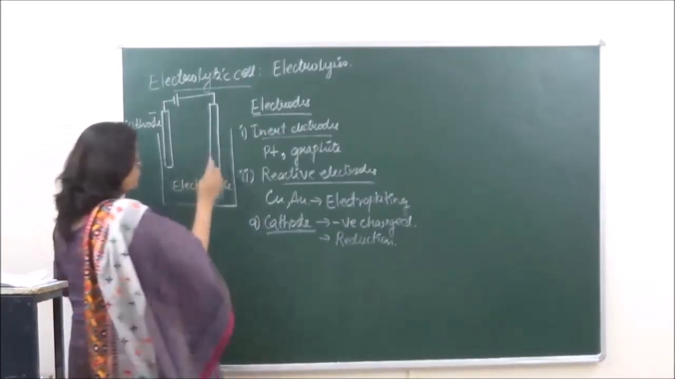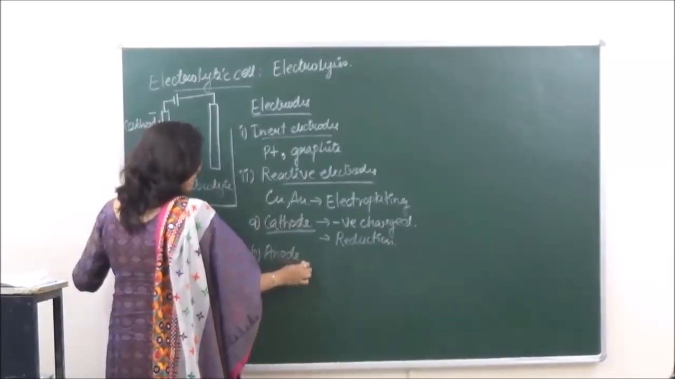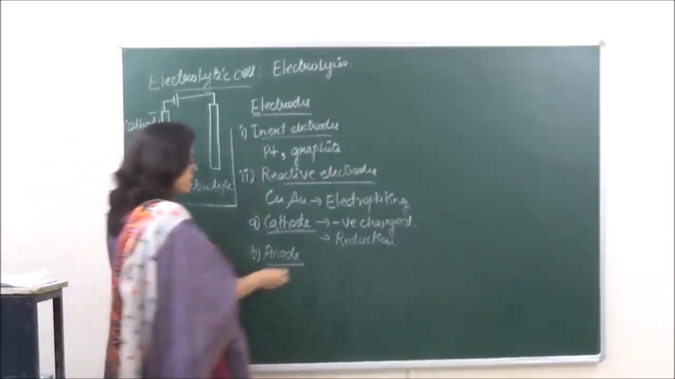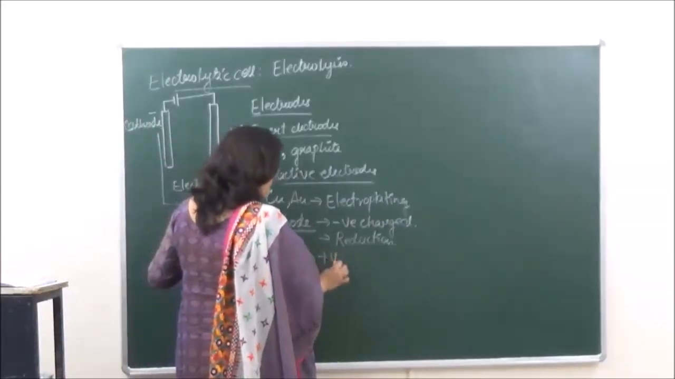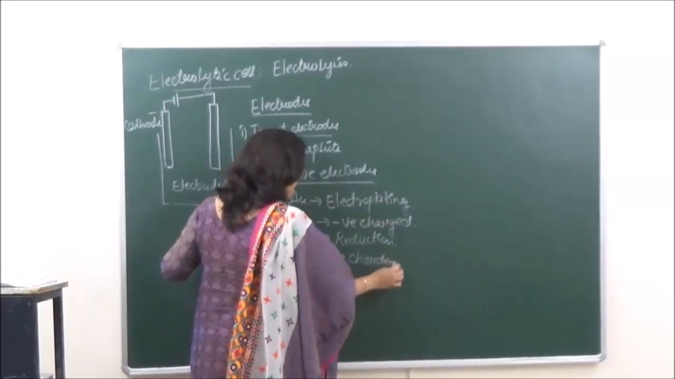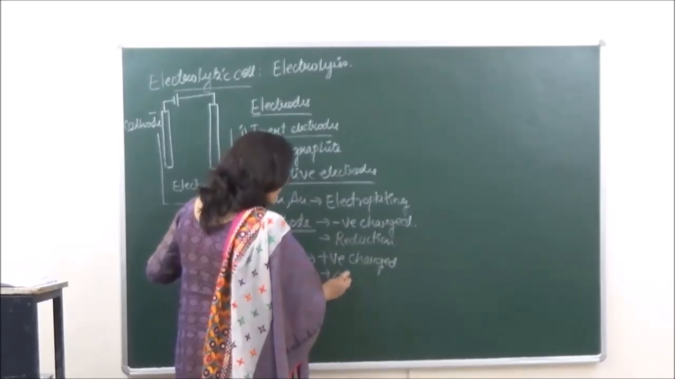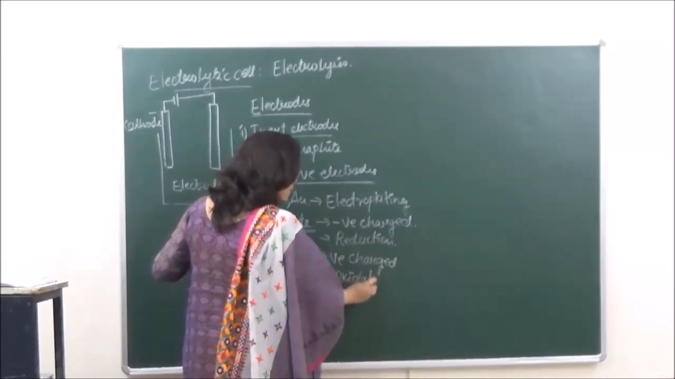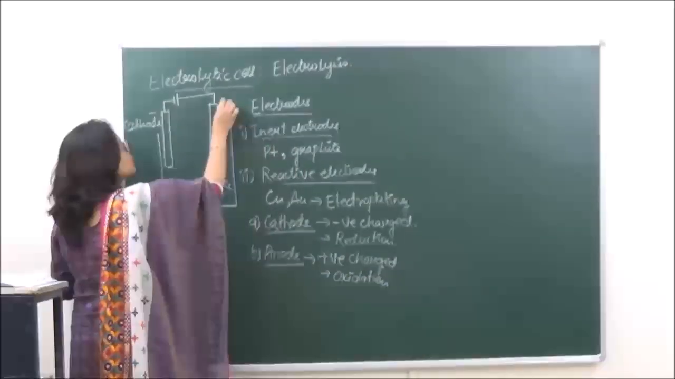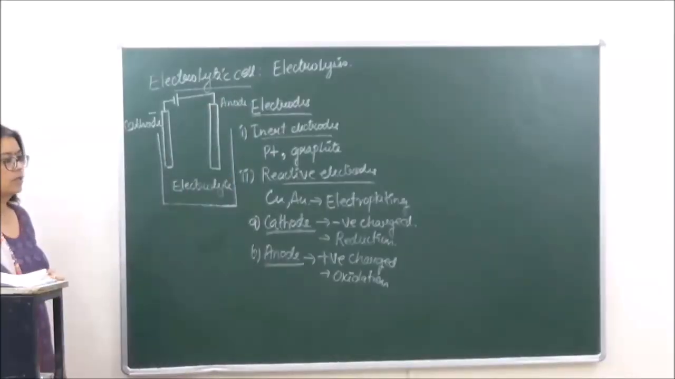The second type of electrode you can see over here is the anode. The anode is positively charged, and at this electrode oxidation takes place. So this is the anode, right?